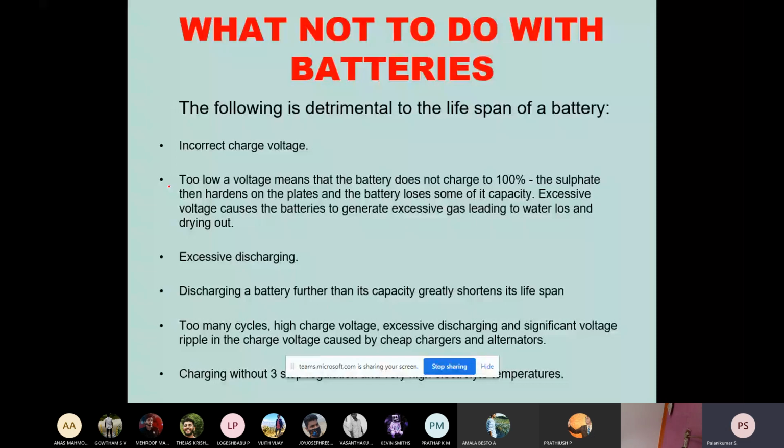So especially what not to do. This is something we should know. Practically also, especially when we are going for maintenance of batteries, we should know what not to do with the batteries. So, incorrect charge voltage.